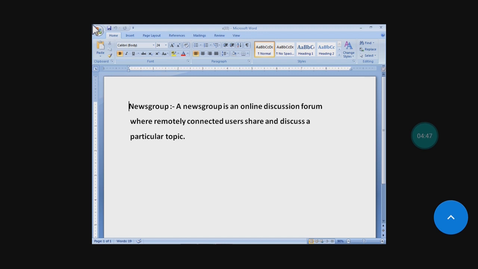Some popular examples of news groups are www.reddit.com, www.giganews.com. These are the examples.